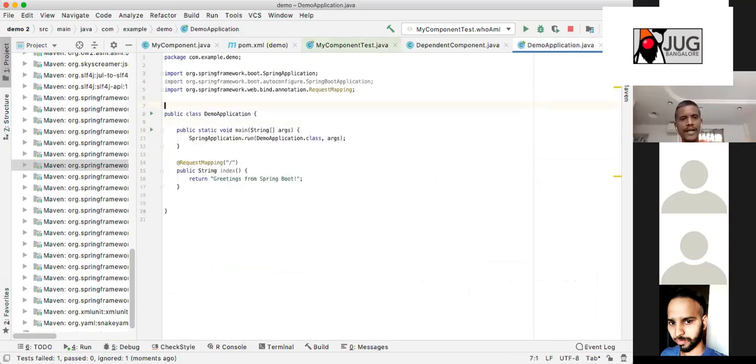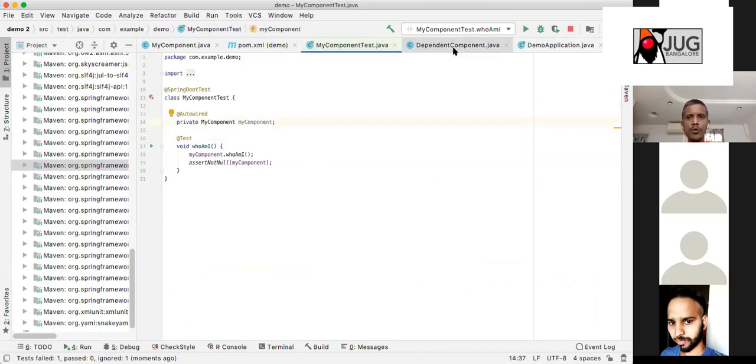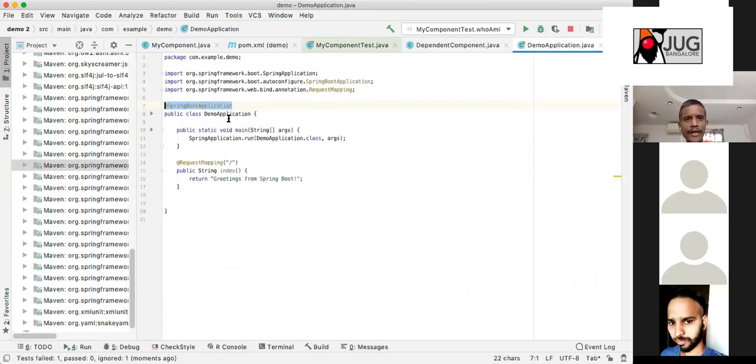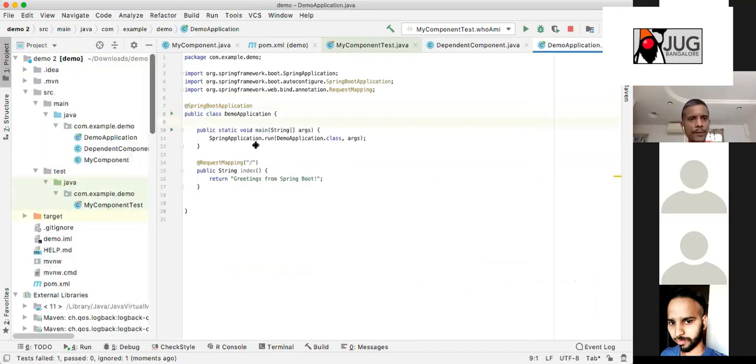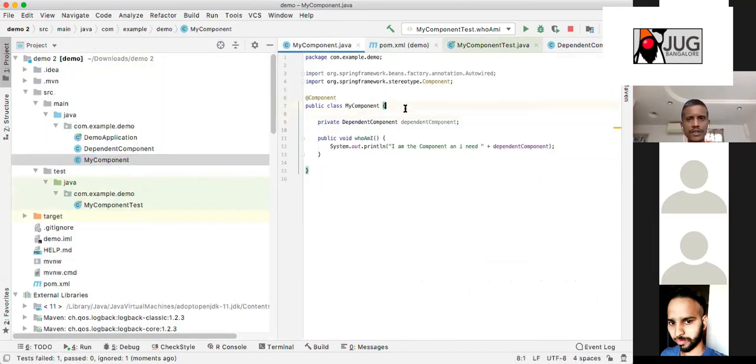If you put this line, this is how Spring Boot works: it loaded this, your component. How Spring Boot loaded it is, it just identified that there is a component annotation here. Then it knows that, okay, this component should be loaded. That's how it actually loaded your component here.